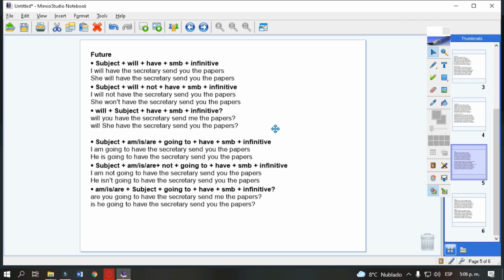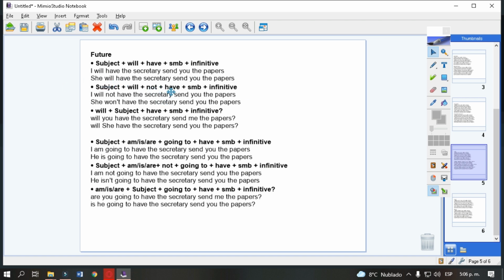Here we have future forms and modals. Just to begin with, we have future with will, so we need a subject, will, have somebody to do the action. I will have the secretary send you the papers. She will have the secretary send you the papers.